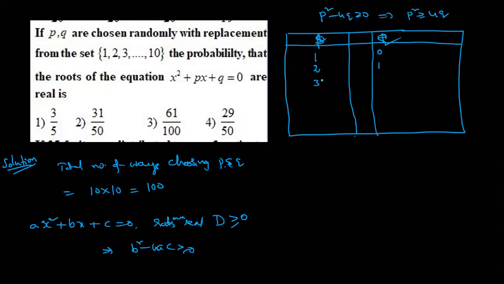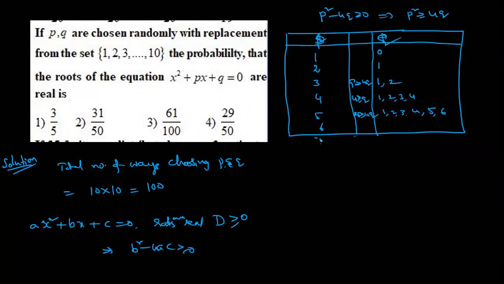Q can be 1, 2. P is 4: 16 greater than or equal to 4Q, so Q can be 1, 2, 3, 4. P is 5: 25 greater than or equal to 4Q, Q can be 1 to 6. Am I correct? See carefully.